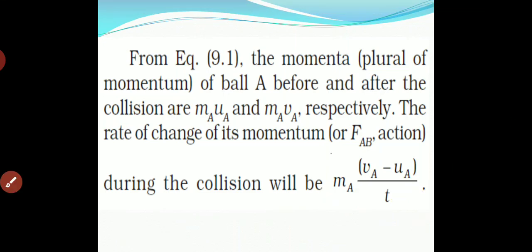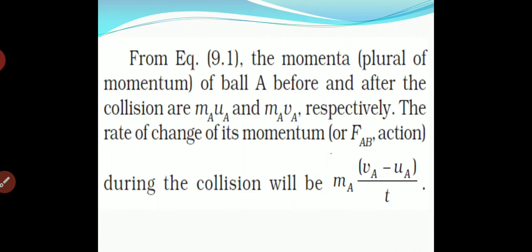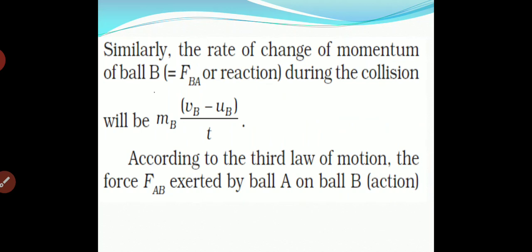So FAB will be MA (VA minus UA) upon T. Similarly, if we talk about B, it will be MB (VB minus UB) upon T. This way both of them are described. For FAB it is MA (VA minus UA) upon T, and for FBA it is MB (VB minus UB) upon T. Here VB minus UB is the change in velocity of ball B.